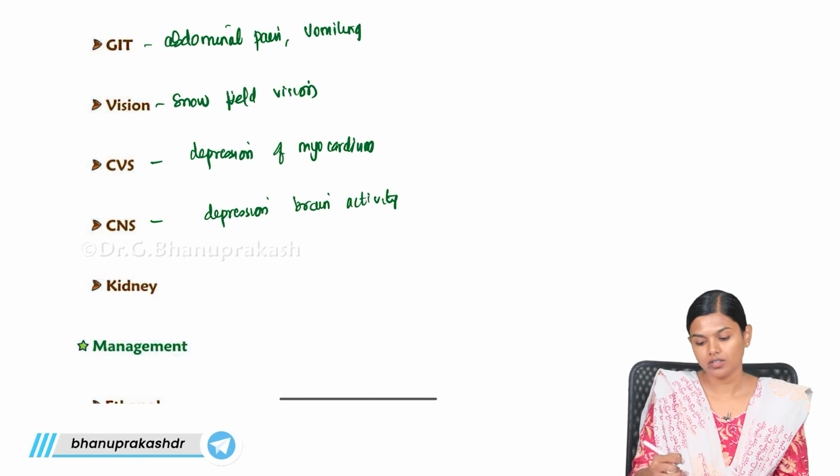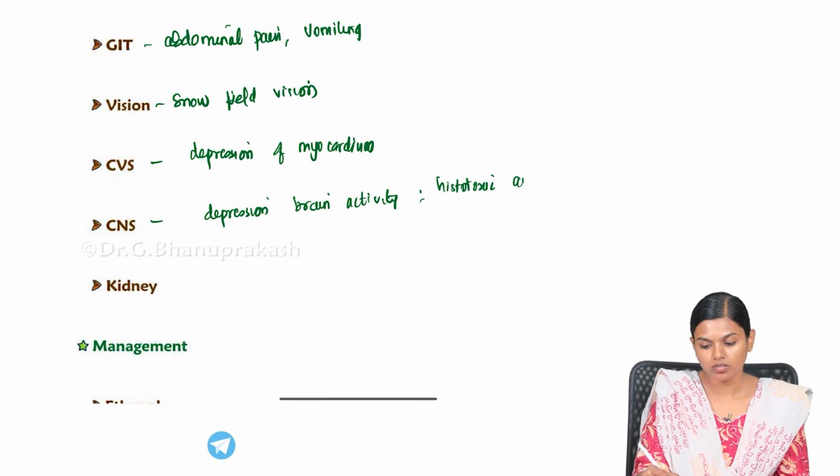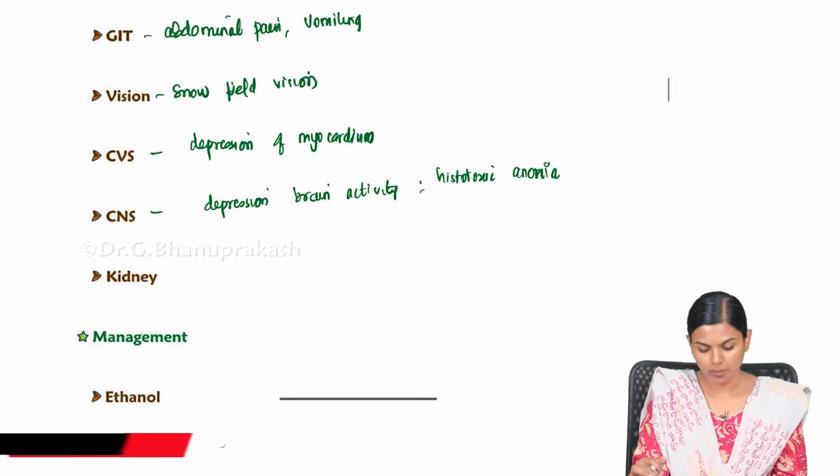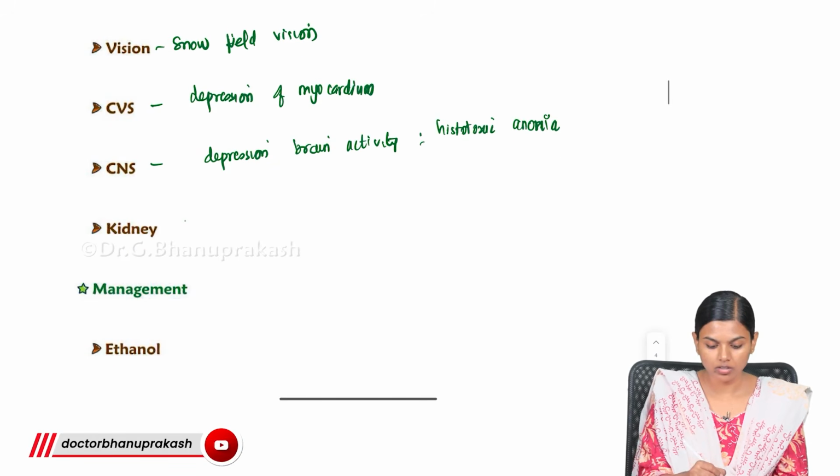So there will be histotoxic anoxia. Because of that, the brain will be completely affected by this methanol, and in the kidney there will be tubular necrosis and acute kidney injury.